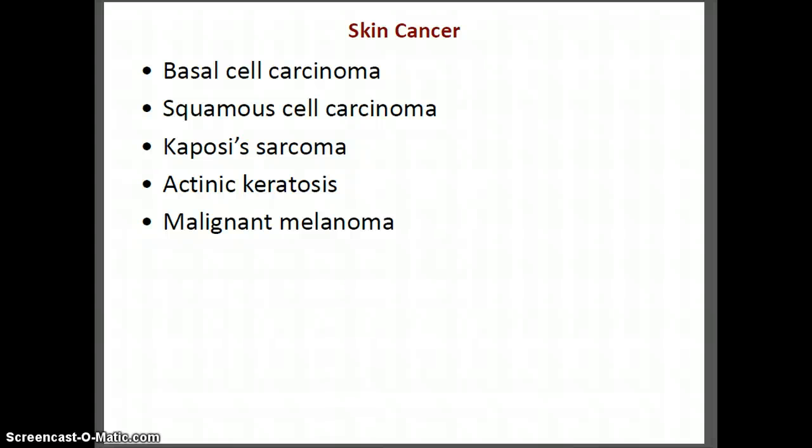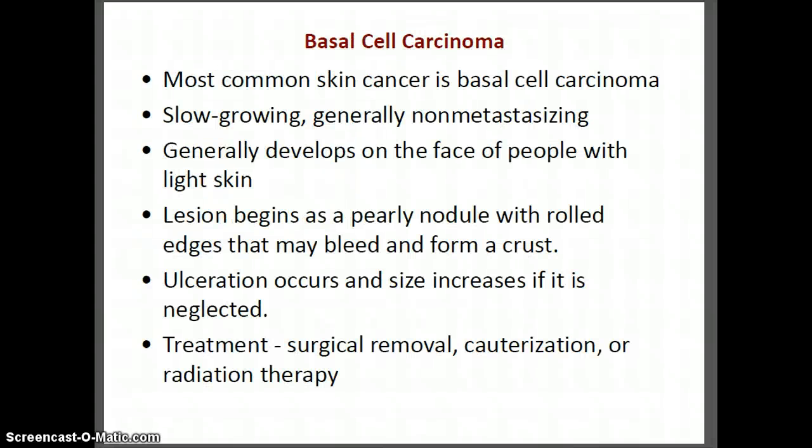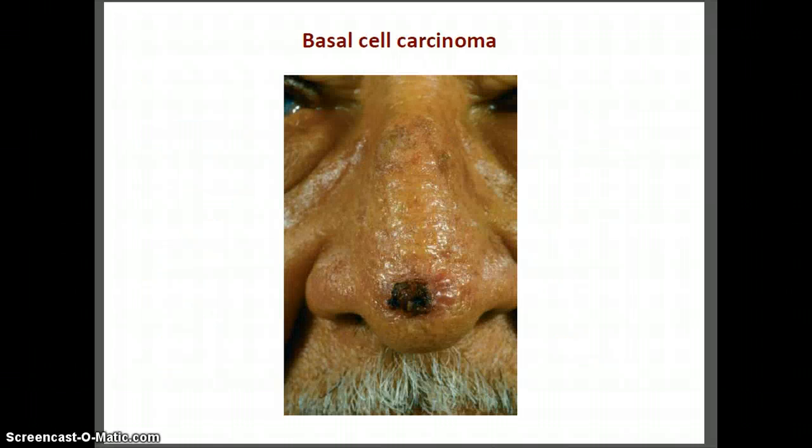All right, let's take a look at skin cancer. Here are some of the types of skin cancer: basal cell, squamous cell, Kaposi's sarcoma, which usually accompanies HIV/AIDS, actinic keratosis, and malignant melanoma. Basal cell carcinoma is the most common skin cancer. It's slow growing and generally does not metastasize, and generally develops in the face of people with lighter skin. Lesion begins as pearly nodule, and ulceration occurs and the size increases if it is neglected. It can be surgically removed, cauterized, or radiated. And here is what it might look like.